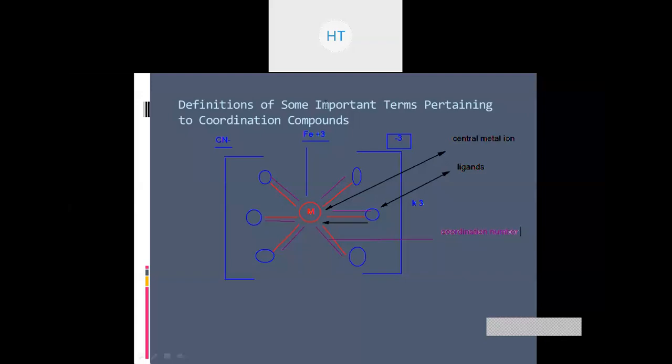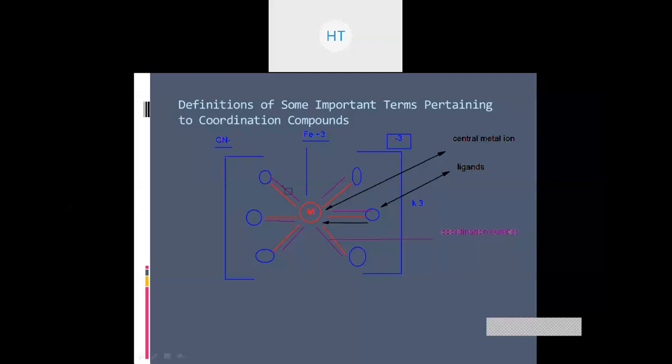Next section in this entire thing is called the coordination sphere. Coordination sphere is when we look at the central metal atom or ion, in this case the metal atom, and the ligands attached to it in a square bracket. This entire segment enclosed in the square brackets, we call a coordination sphere. So what are we calling a coordination sphere?